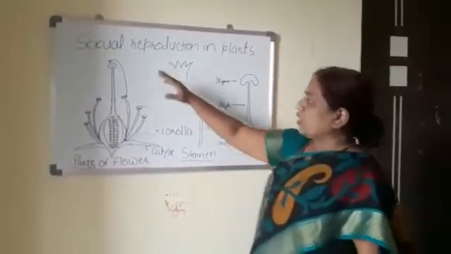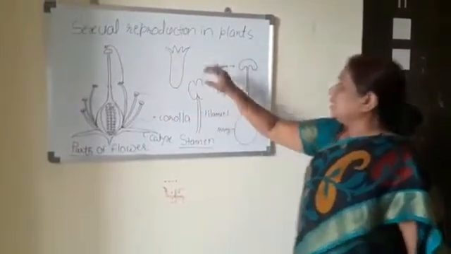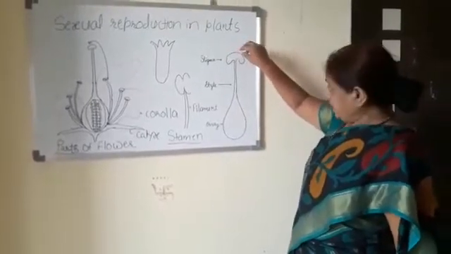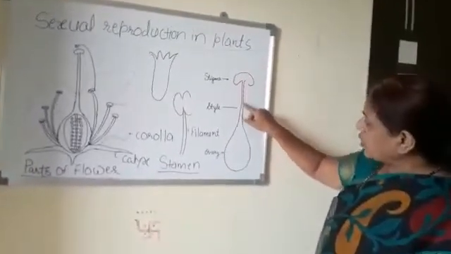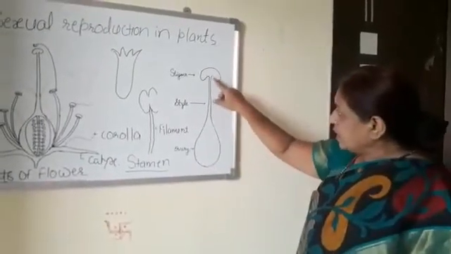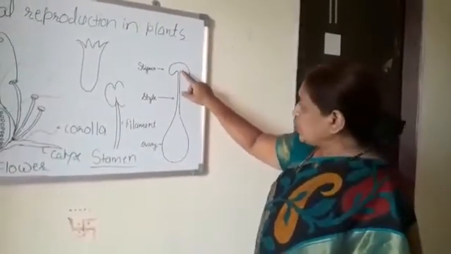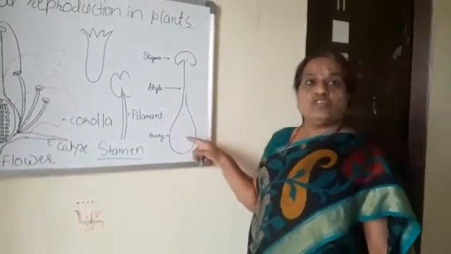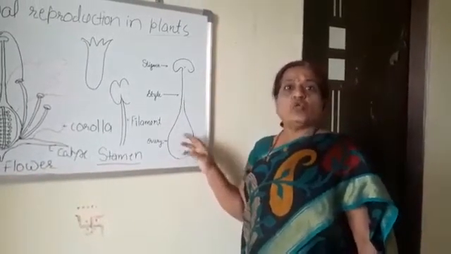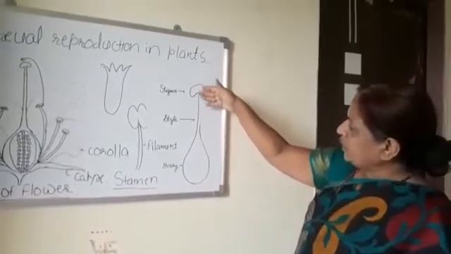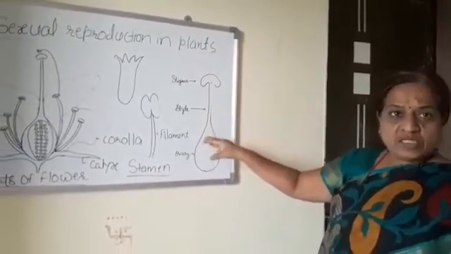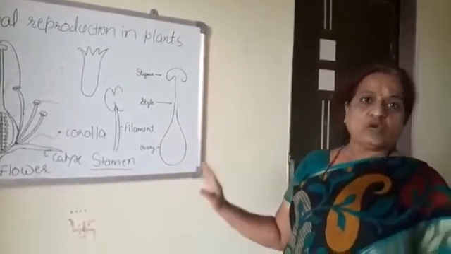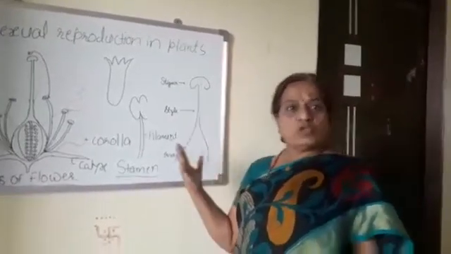So pollination is an important phenomenon. In pollination, the pollen grains are transferred to the stigma. When they fall on the stigma, they germinate and form an elongated tube. That tube carries two male gametes. The tube passes through the style and reaches the ovary. Within the ovary, the ovules are present, and in them the egg cell or ovum is present. When the pollen tube enters the ovary, it bursts. One of the male gametes fuses with the egg cell and a zygote is formed. Later on, the zygote develops into an embryo.